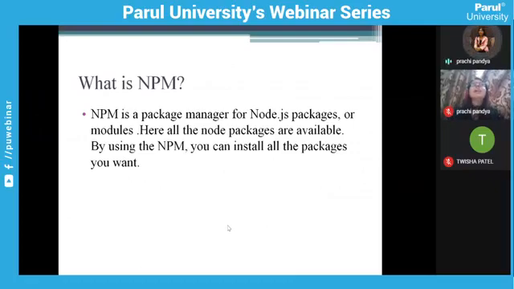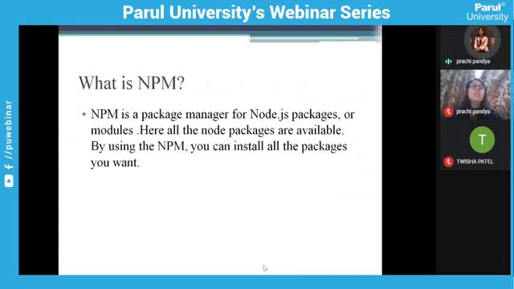In Node.js, it provides some default packages that you can directly use. But for additional functionalities, you have to import some packages from the Node.js library, and that can be done using the Node package manager. In short, it is called NPM.